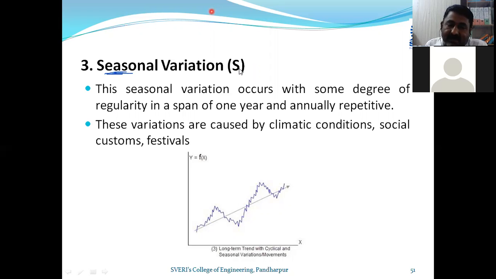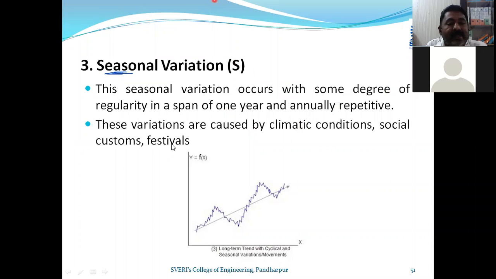So again, it may be a period of 5 years, it may be a period of 4 years or something like that. If you analyze the banners, hoardings and the different t-shirt printing, then for the rest of the 4.5 years there is very little demand, and in the election period the demand increases. So this is social customs related to festivals.